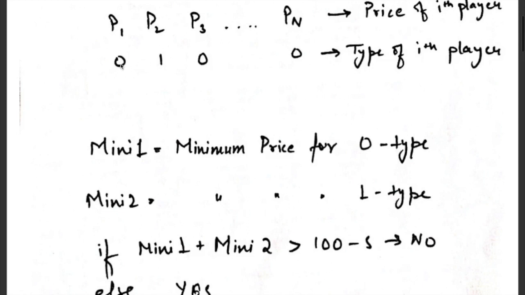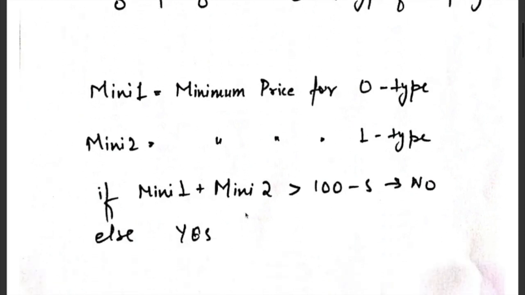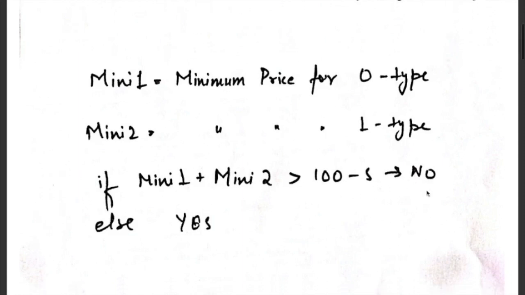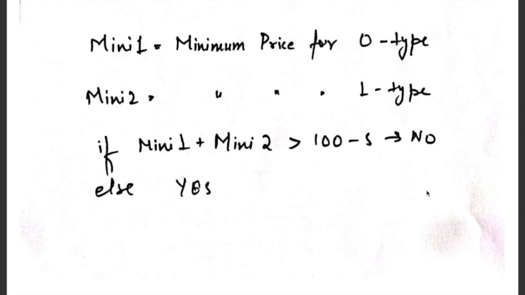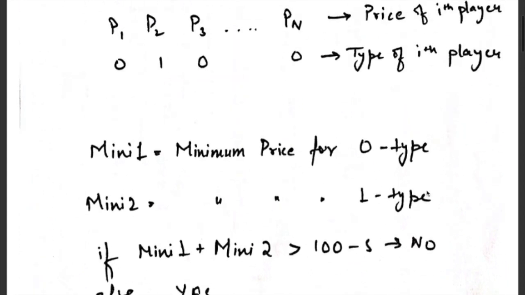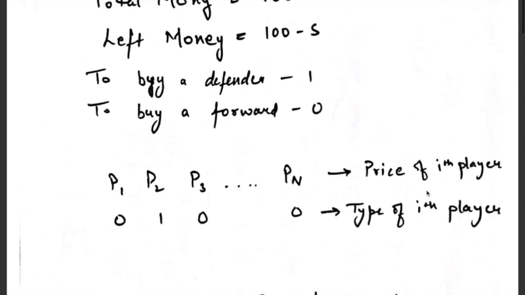That means from all the players of type zero, I will select the one with the minimum price and put the value in mini1, and for type one players I will put the value in mini2. If mini1 plus mini2 is greater than the leftover money, that means the money I have to spend is greater than the money I have left, then the answer will be no, else the answer will be yes.